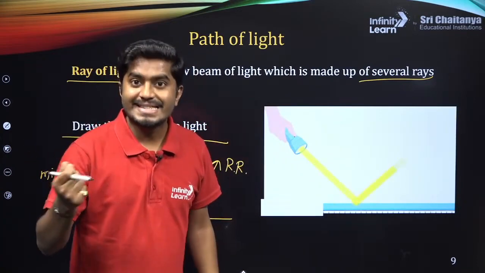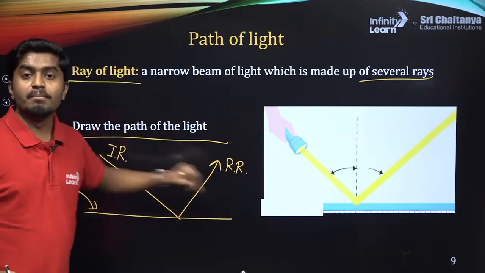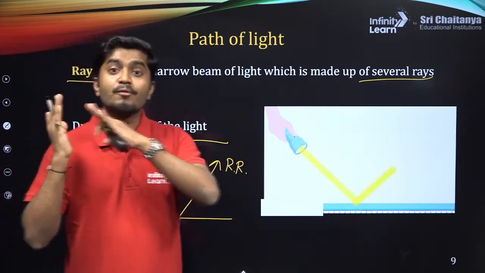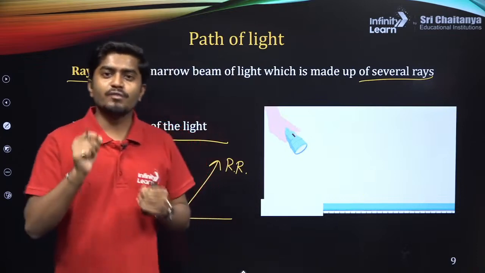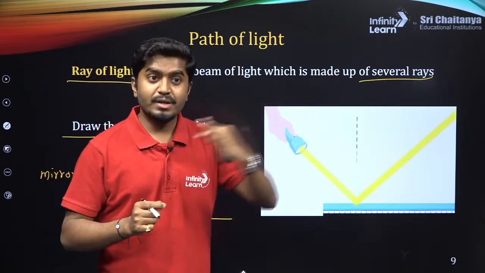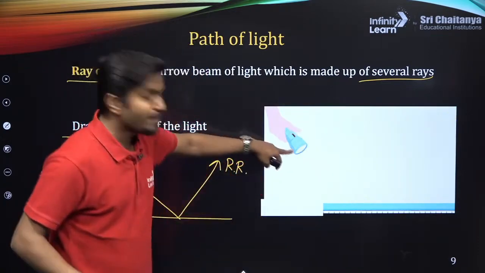But if you point a laser onto the mirror, it is not a single ray. It is made up of multiple rays, but all of these rays travel in the same path, a beam of light.